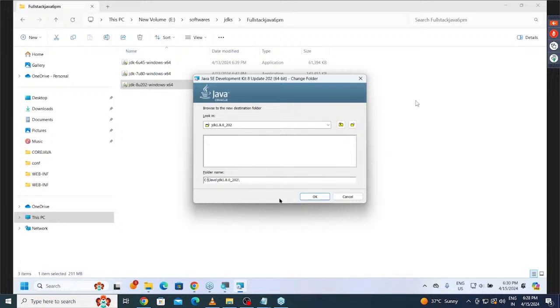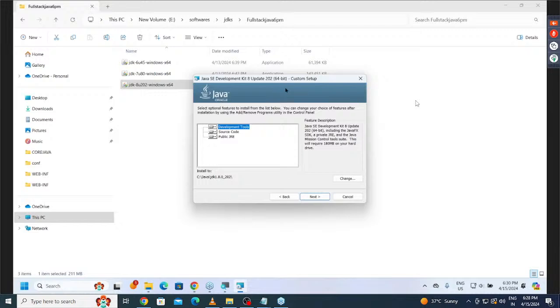But wherever we are going to set the path environment variable or something else, the complete path we have to provide. Understand my point? Where we installed it, that location we have to specify. That is the only difference. Otherwise, no difference is going to be available. Right. So now, okay, click on OK button. Now the location is finalized here.